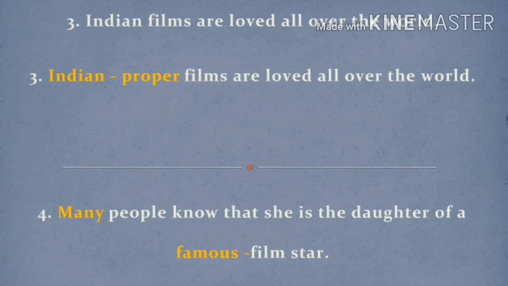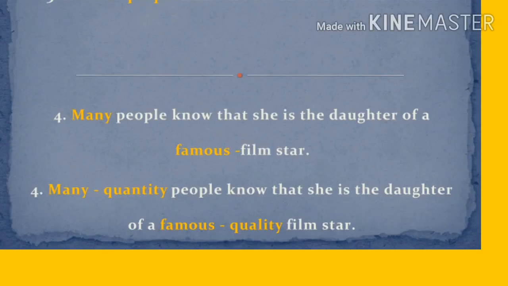Film star mentions a person, that is also a noun. To find out how many people, we can ask the question "how many" to the word people. It gives you the answer many. So it is an adjective of quantity. Many is an adjective of quantity.